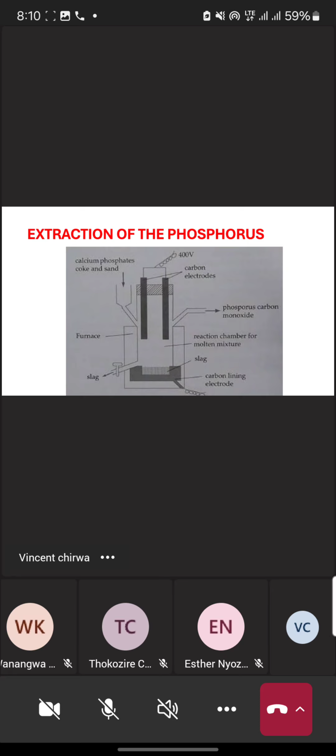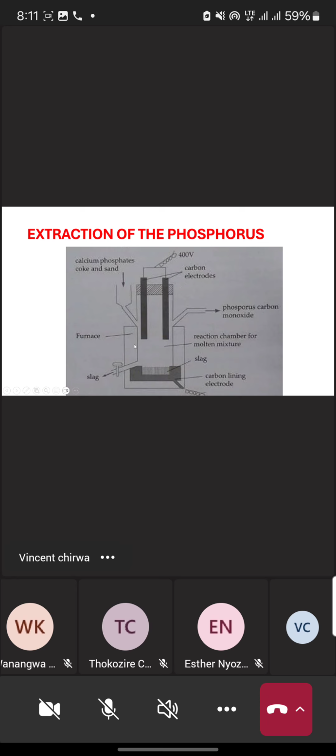To extract phosphorus, we have a diagram. In our diagram we have carbon electrodes, then we have this inlet. It is an inlet for calcium phosphate. Remember, one of the sources for phosphorus is calcium phosphate as one of the metal ores. It is also an inlet for the coke and sand.